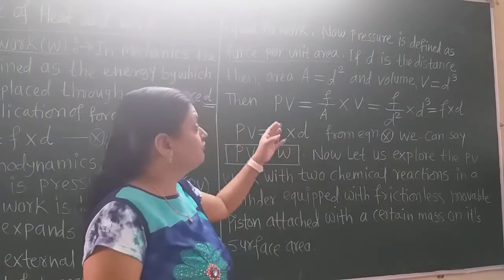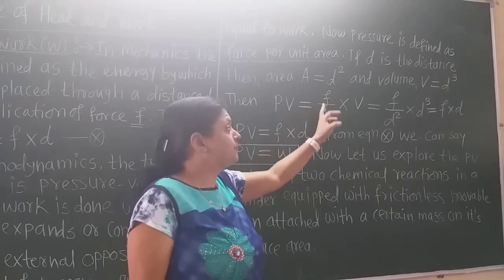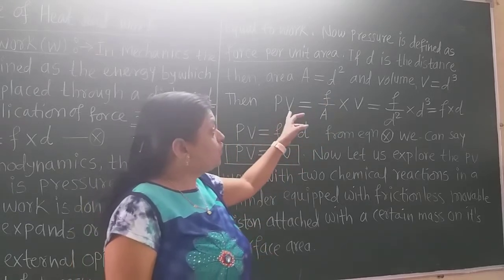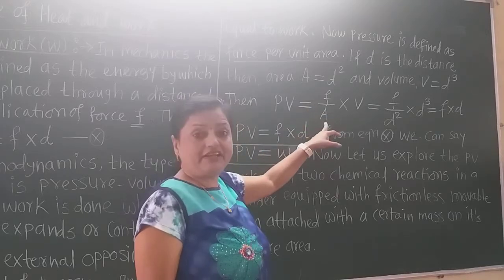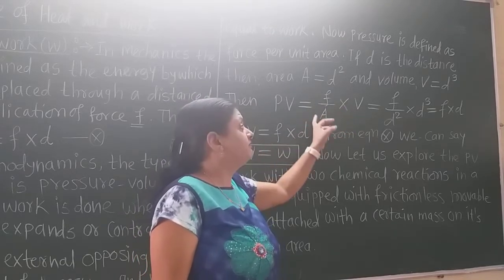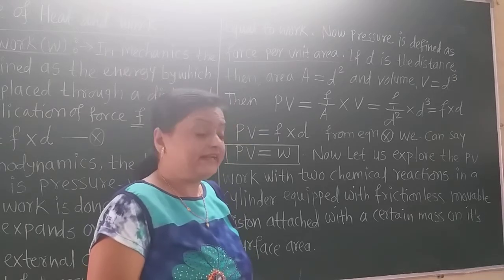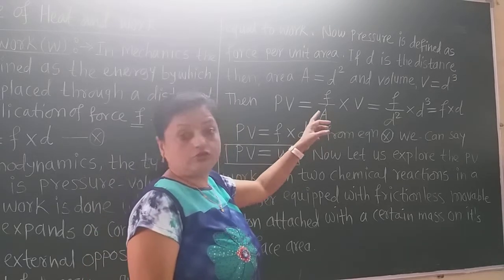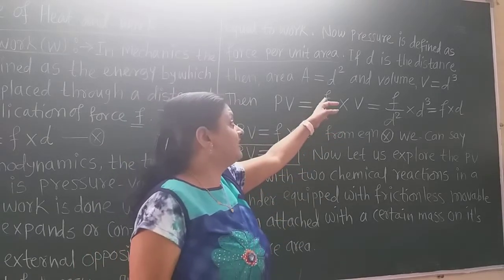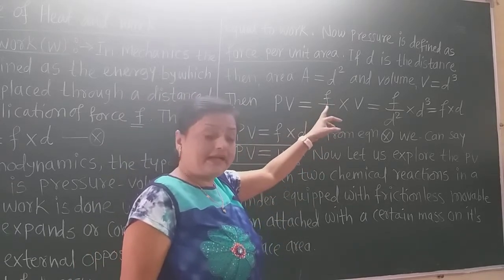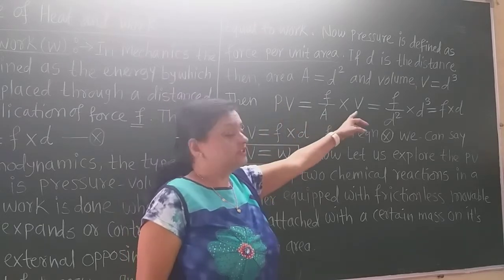PV is equal to F divided by A into V. F divided by A, force per unit area, is nothing but the pressure, and V is the volume.